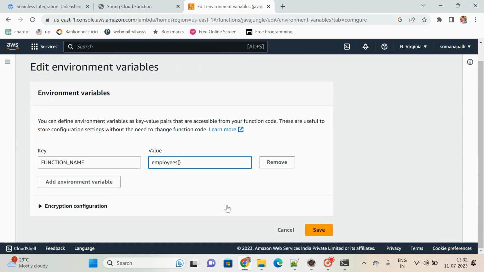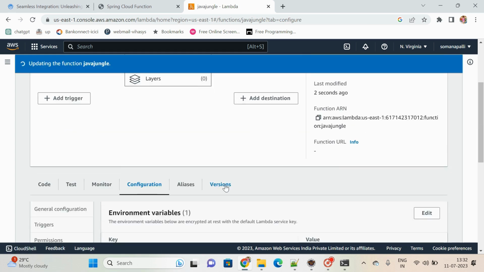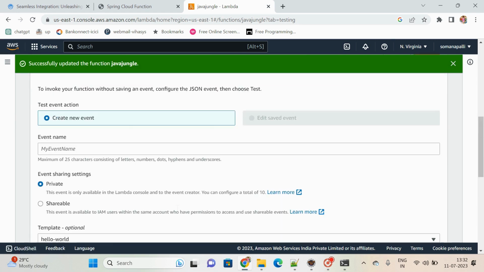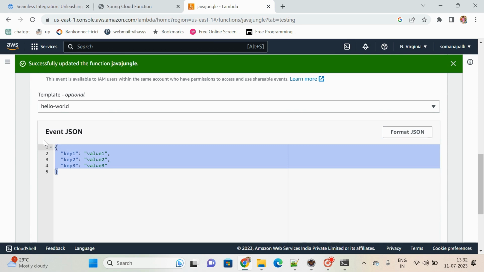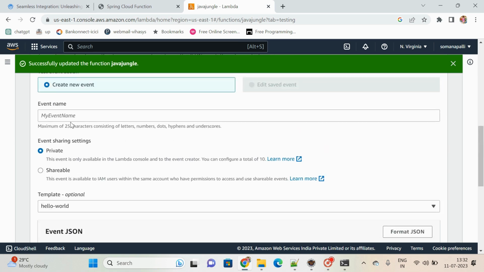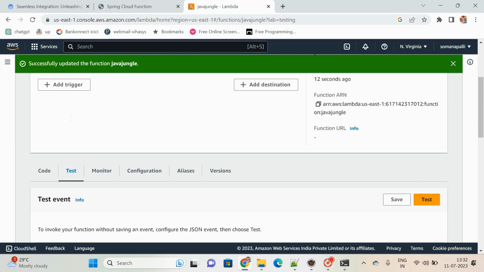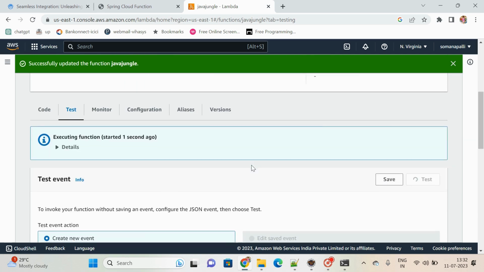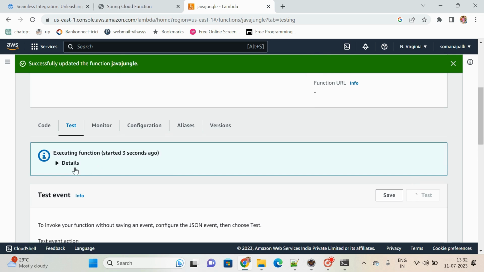Is the value something we need to give like that? Let me cross check. Click on save. Now go to the test, and here we need not give any input for that particular function. The event name is get employees data, any event name you can give. Now click on test itself, and execution function started 3 seconds ago.